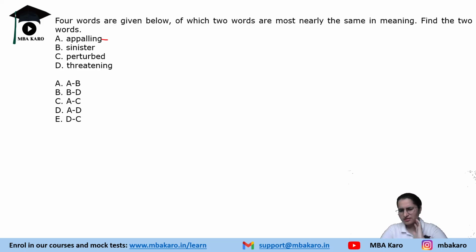That's why we sometimes say that somebody is unperturbed. What is unperturbed? That means that person is not concerned, unbothered, right? So perturbed means unsettled or feeling concerned. Then we have threatening. We know what threatening is, right? Sinister means something that seems evil or dangerous. Threatening is something that is dangerous, right? So B and D are nearly the same in meaning, right? So the correct answer would be option B. I hope there is no difficulty.